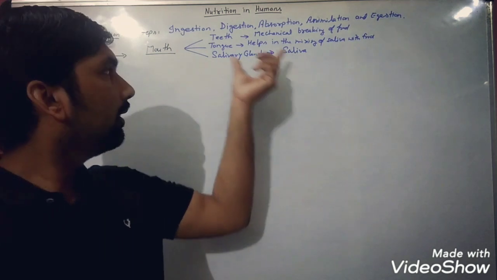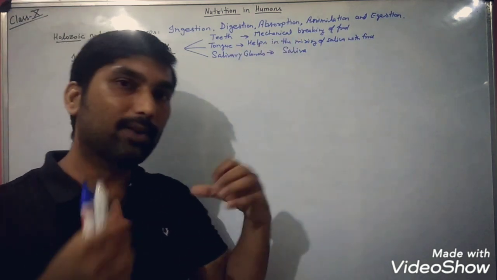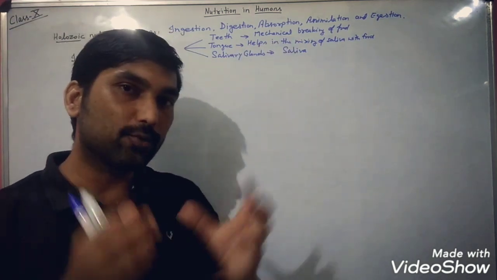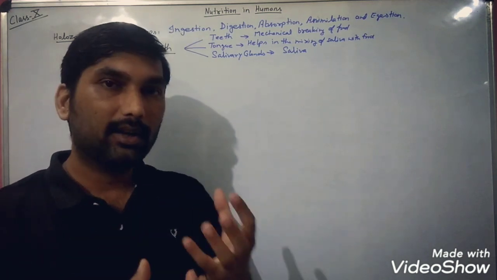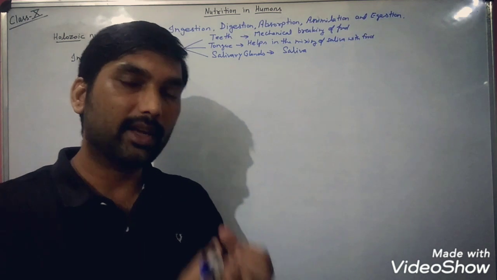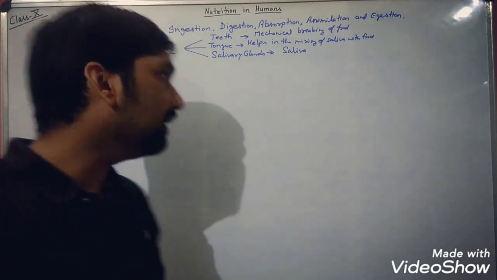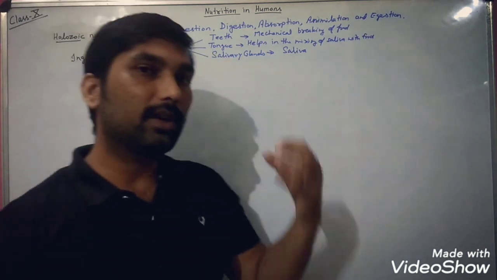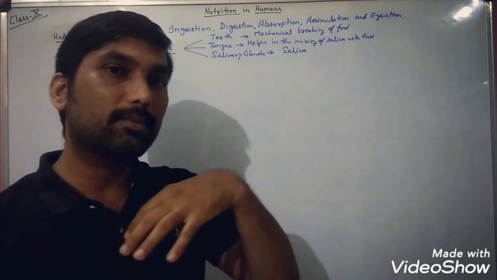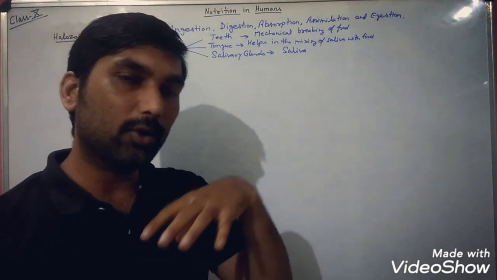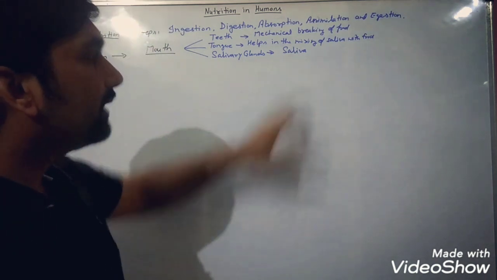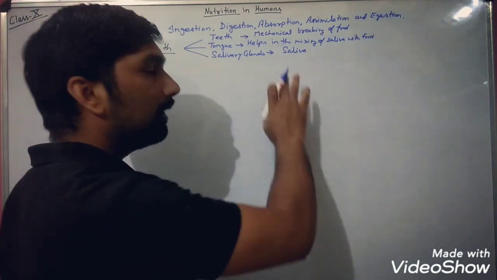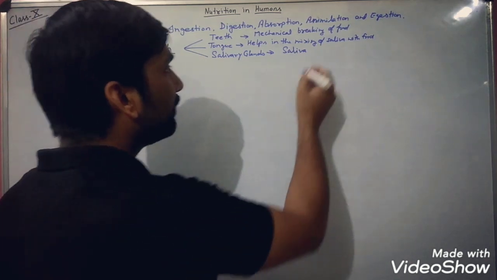So one function of the tongue is that whenever we chew any food material, it mixes the food properly with the saliva so that it softens and can be swallowed easily. The tongue also helps in pushing the food into the next part of the alimentary canal, that is what? Food pipe or esophagus. What is the function of saliva? Actually it contains an enzyme that is known as what?